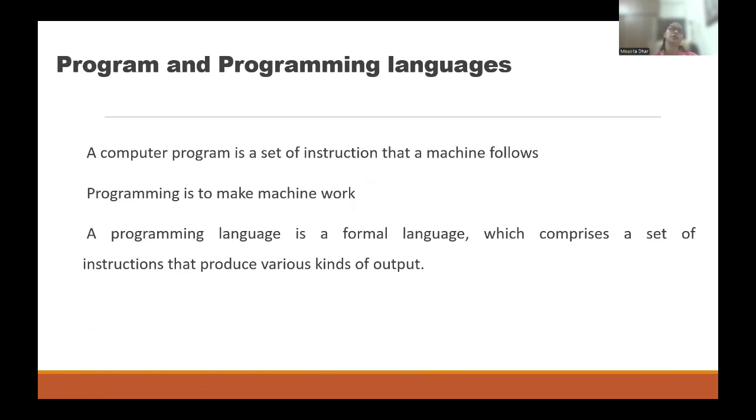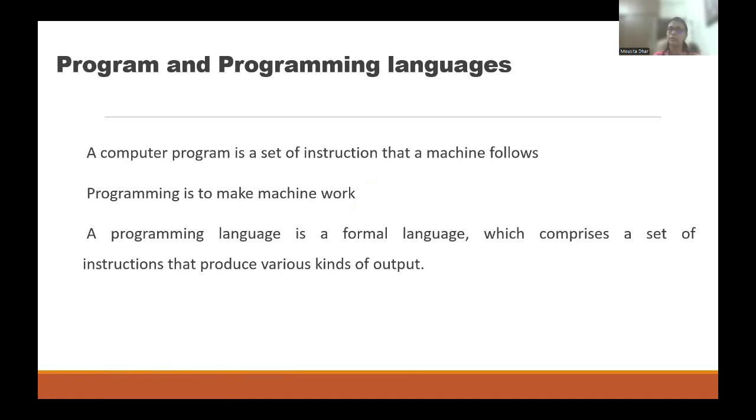But now here is a problem. Do you think the computer will understand your language? Or what is a programming language, in which language is the programming language written? This is also a question that definitely comes up. I said that a programming language comprises a set of instructions, but those instructions are written in which language? Definitely in English, right, because this is the worldwide acceptable language right now. So definitely we are going to write the instructions in English.